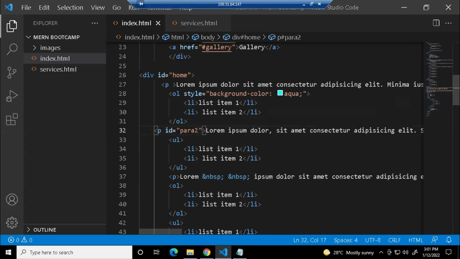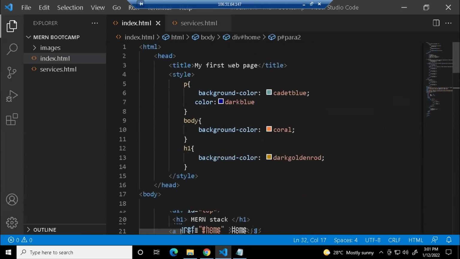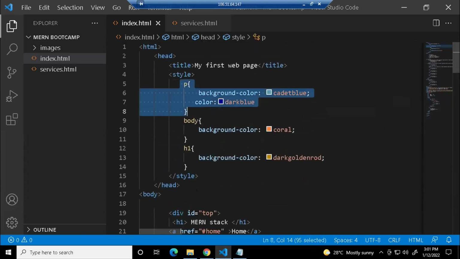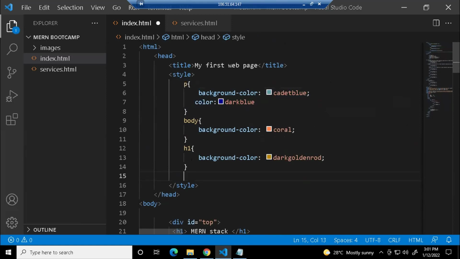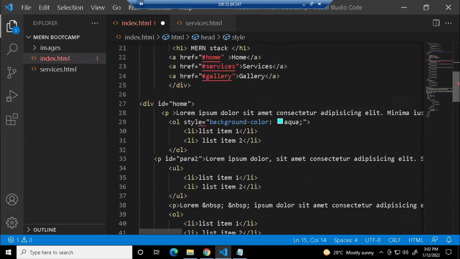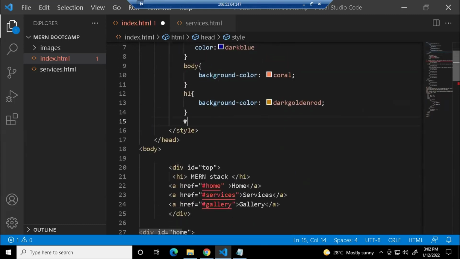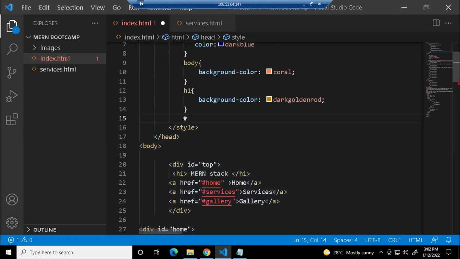You can give any value right here. I'm just giving para2 in this example. Now come back to your selector. P means it is going to select that tag. Now I want to select the paragraph which has the ID para2. For that, you will be using the ID selector starting with a hash. Whenever you refer to IDs, you will be using a hash. In href also we have done that, right? In selectors, you have to give a hash followed by the ID name.